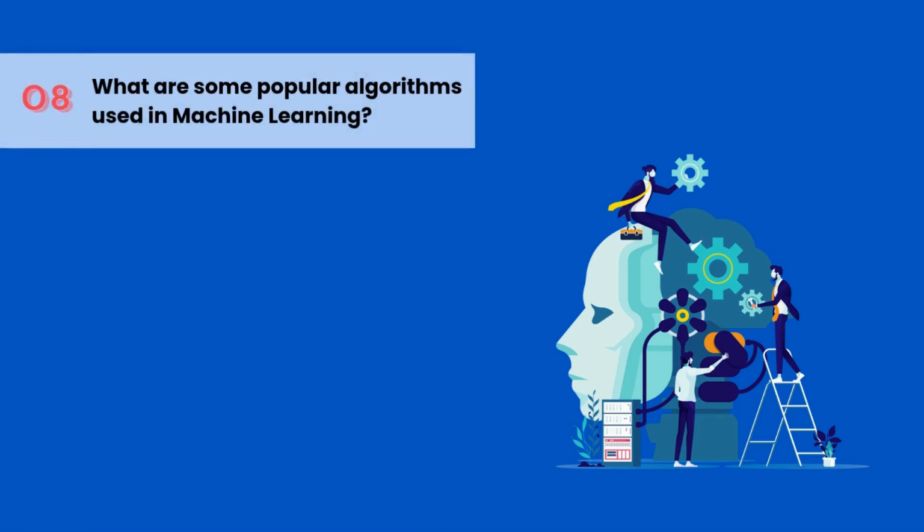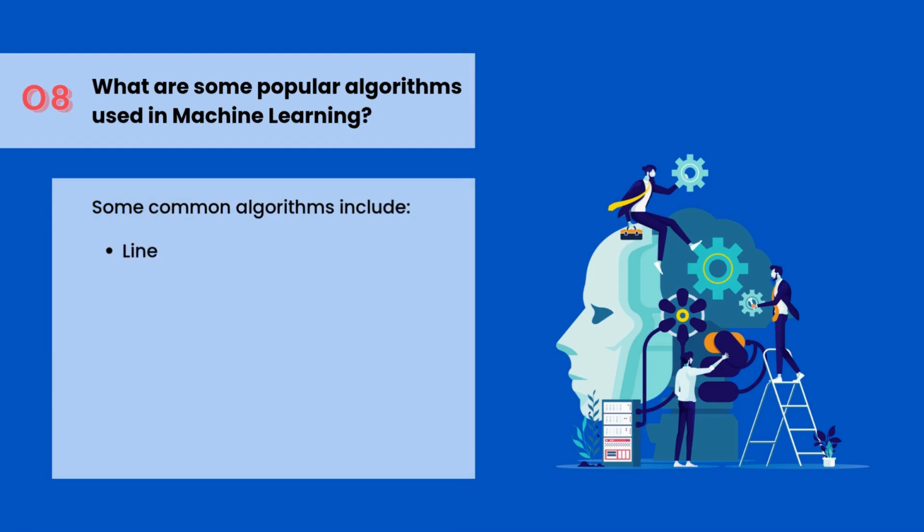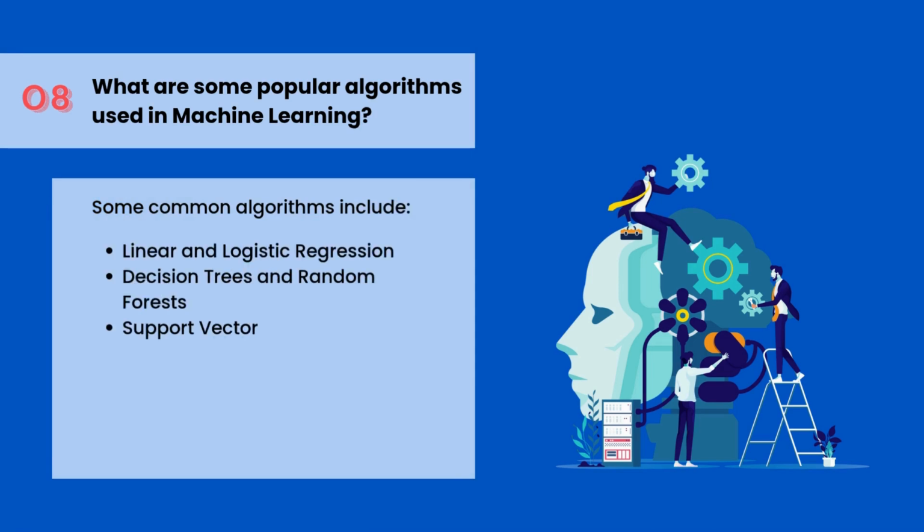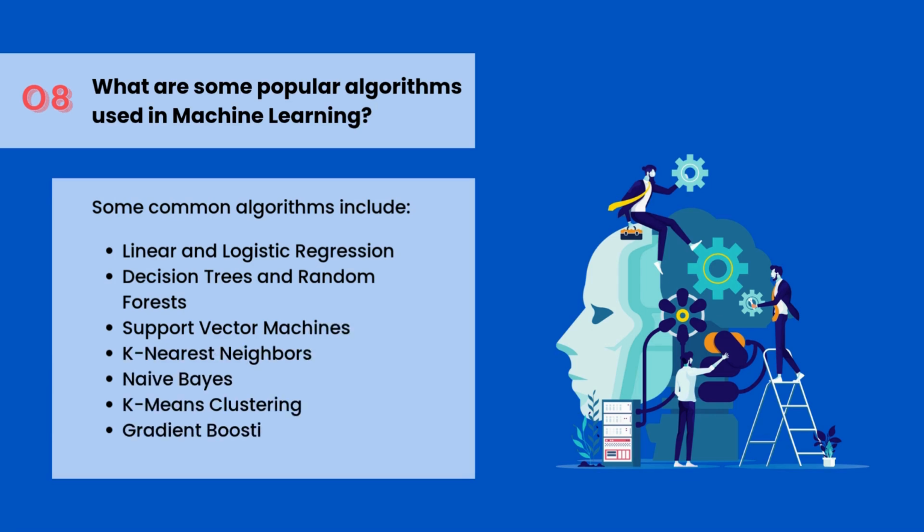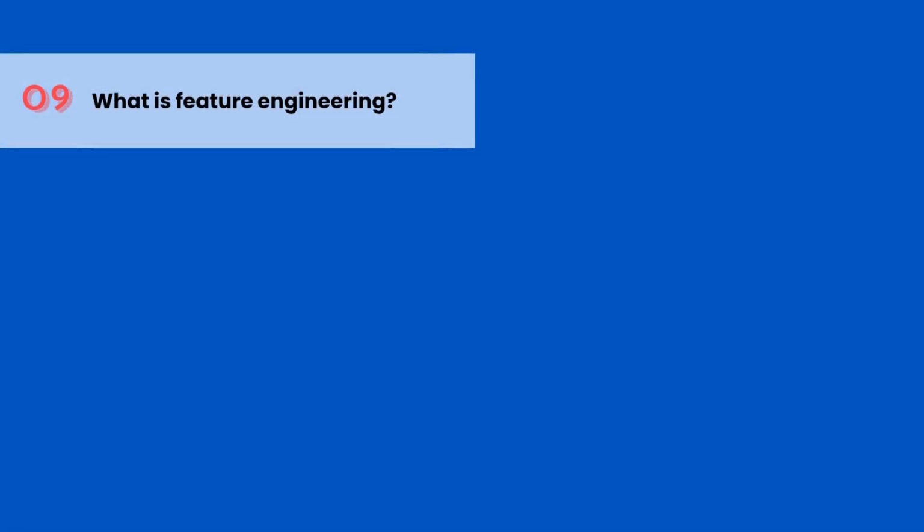What are some popular algorithms used in machine learning? Some common algorithms include linear and logistic regression, decision trees and random forests, support vector machines, k-nearest neighbors, naive Bayes, k-means clustering, gradient boosting, XGBoost, and neural networks.